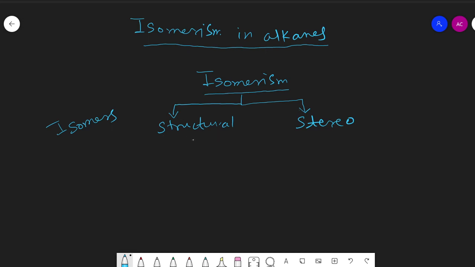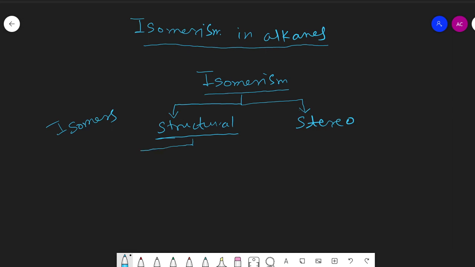Two or more compounds have the same molecular formula but different structural formula, meaning their two-dimensional arrangement of atoms is different. Such isomers are termed structural isomers, and the phenomenon is known as structural isomerism.